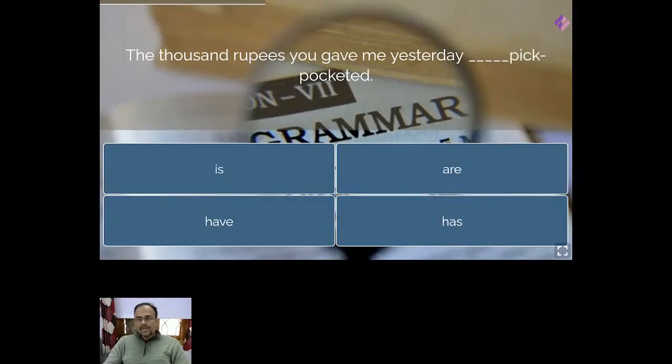The 1,000 rupees you gave me yesterday, dash pickpocketed. The 1,000 rupees you gave me yesterday is pickpocketed, are pickpocketed, have pickpocketed, or has pickpocketed.